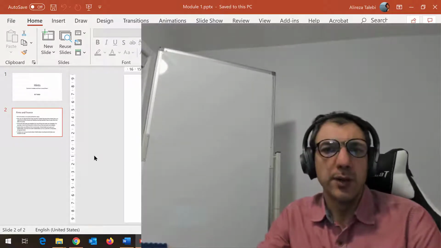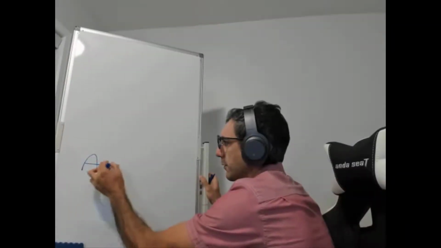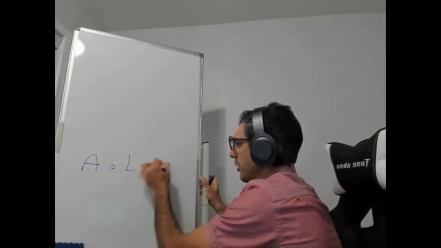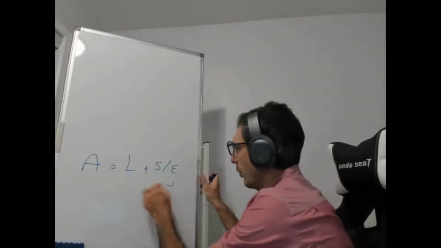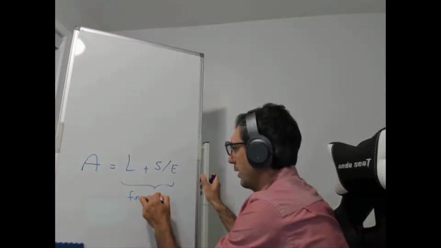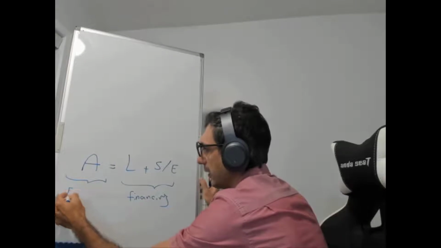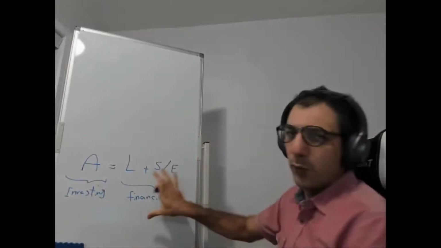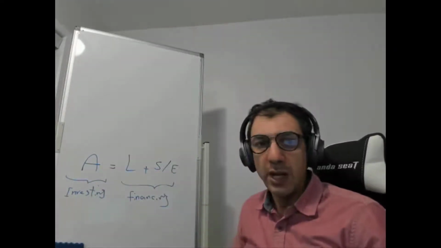So if you remember, we talk about the operations of the firm. So we talk about the major famous accounting equations in which assets are equal to liabilities and shareholders' equity. We call the right side financing decision, so where you get your money from, and the left side your investing decision. So this is where the money comes from. This is where you are spending your money on.